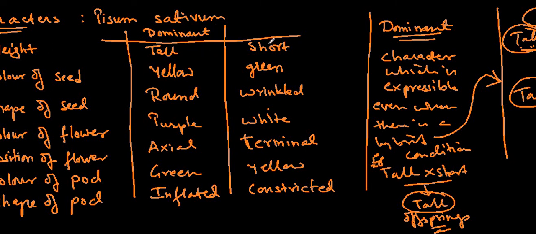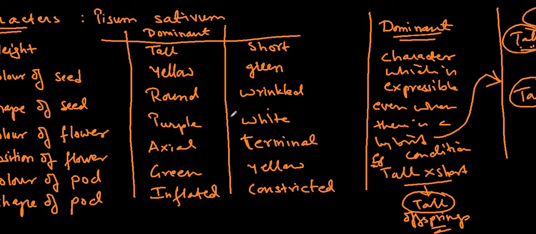When tall crosses with short, the offsprings are going to be tall. When yellow crosses with green, offsprings are yellow. When round crosses with wrinkled, the offsprings are round. When purple crosses with white, then it is purple. When axial position flower crosses with the terminal position flower plant, then it is axial. Green crosses with yellow, it is green. Inflated crosses with constricted, it is inflated. So those are the characters which are going to be expressed in the offsprings even in the hybrid condition.